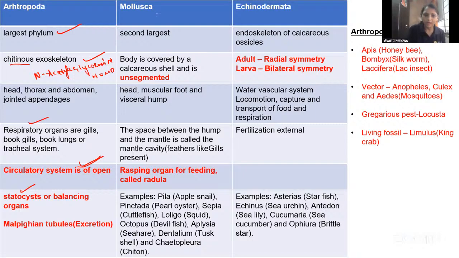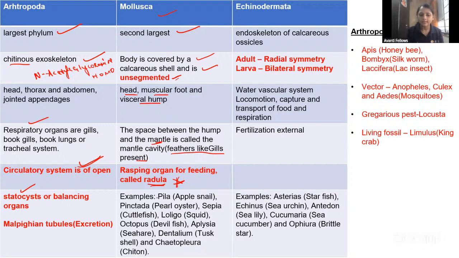Okay. Then coming to the mollusca. Mollusca is the second largest phylum. Okay, guys, the balancing organ present in human is the ear. Okay, fine. The mollusca body is covered by a calcareous shell and it is unsegmented, remember. It consists of the head, muscular foot and the visceral hump. The space between the hump and mantle consists of feather-like gills, which are used for respiration. Then coming to the rasping organ, very important. The rasping organ present in the mollusca is called the radula. It is a tongue-like structure useful for capturing the prey.